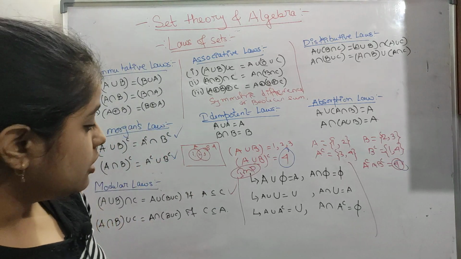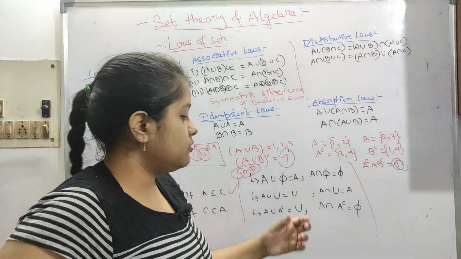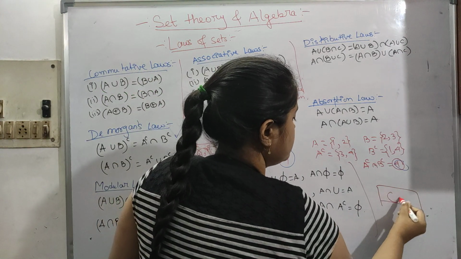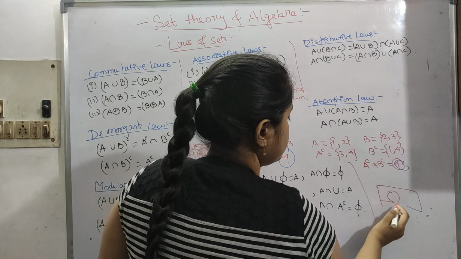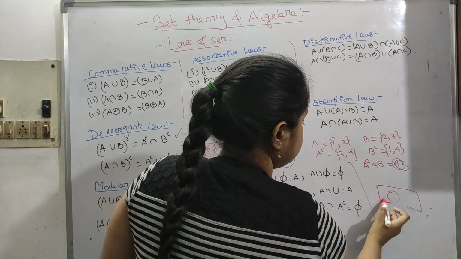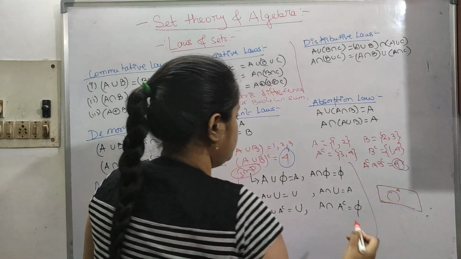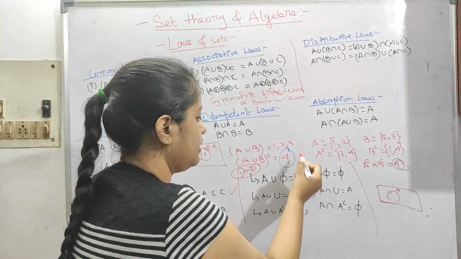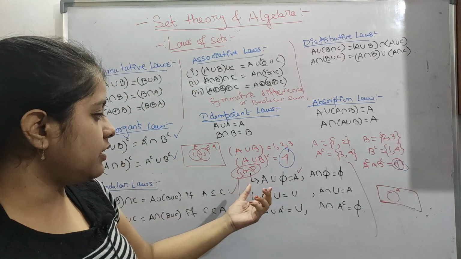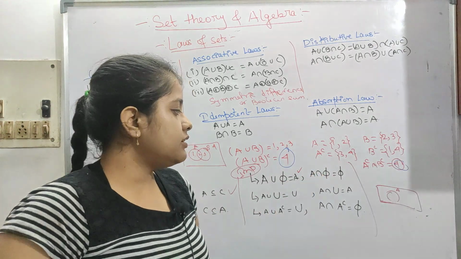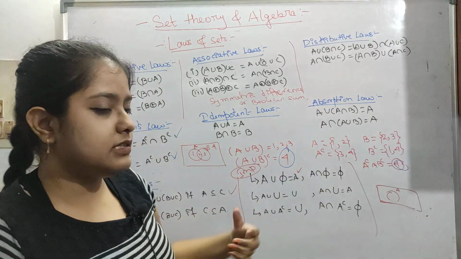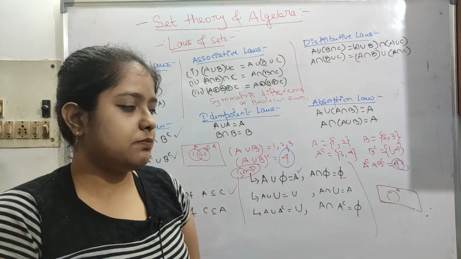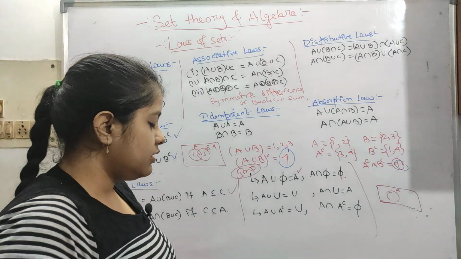Okay, here, so A union phi will be A only. So let's say this is our universe which is containing subset A. So you are unioning or adding with the null set, so it will be A only. So null set gives you A. And A intersection null set, so this is intersection, null set intersection anything will be null only because you are taking the intersection part, so it will be null, nothing to worry here.